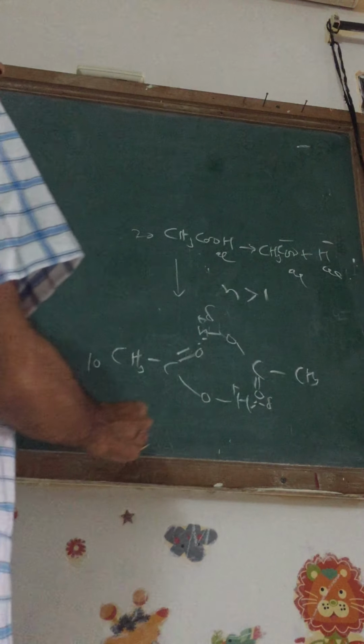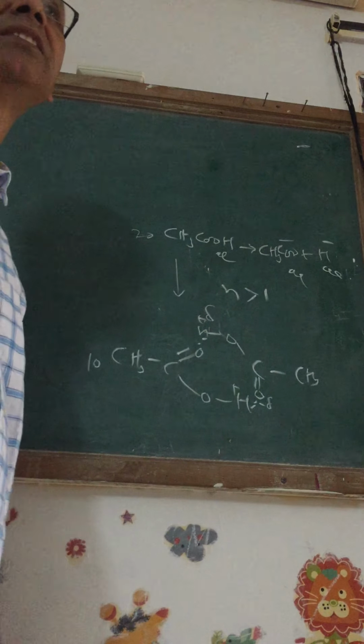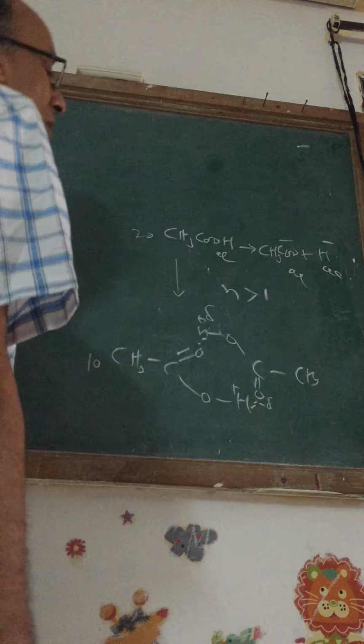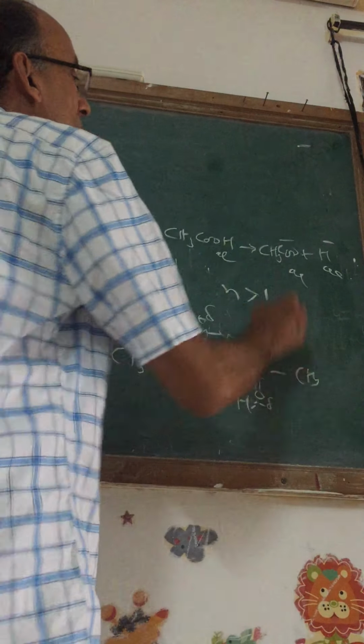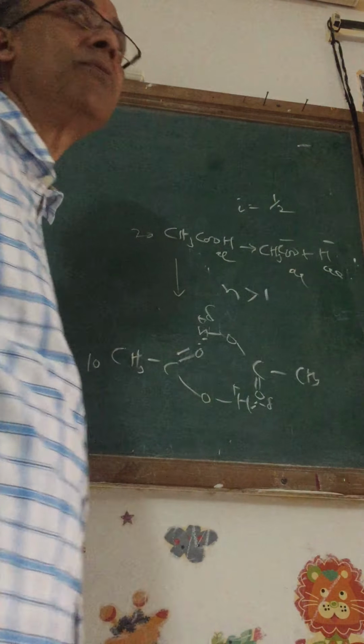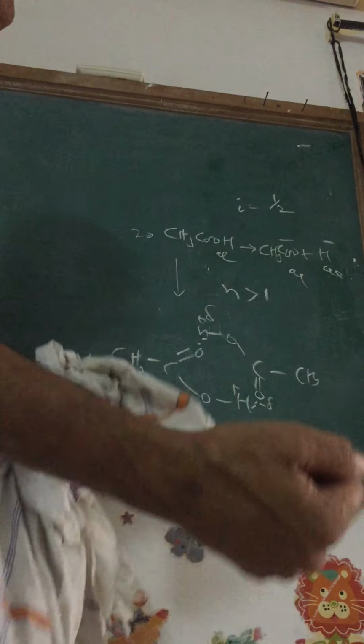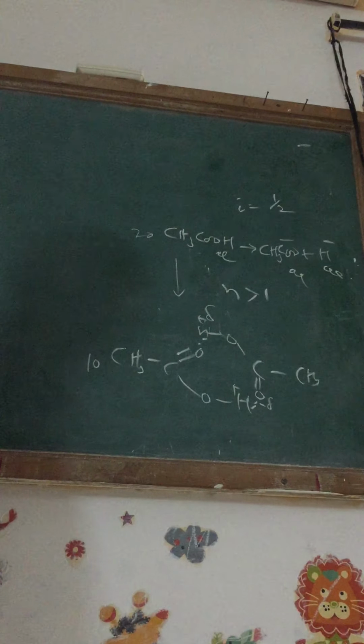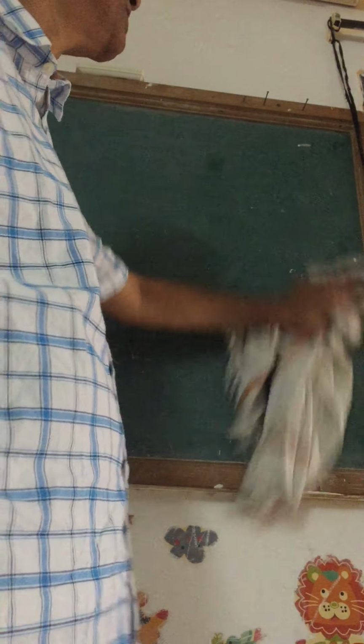It means number of particles actually decrease in case of acetic acid taken in benzene. It is called association. So for acetic acid, van 't Hoff factor will be half. Why half? Because you are getting 1 particle out of 2 particles which are linking together. So van 't Hoff factor is less than 1 in case of association.